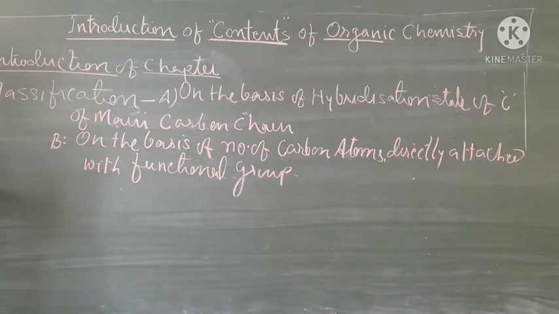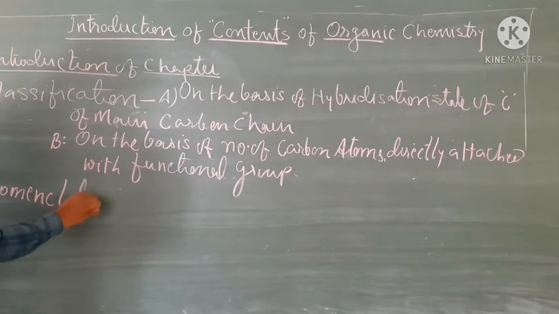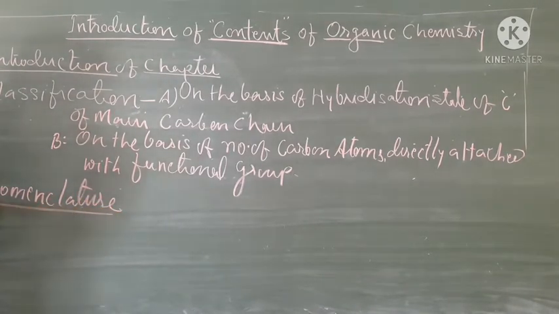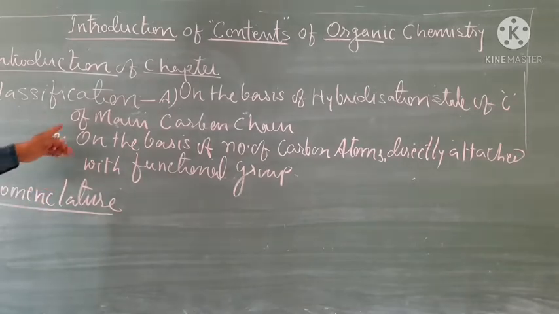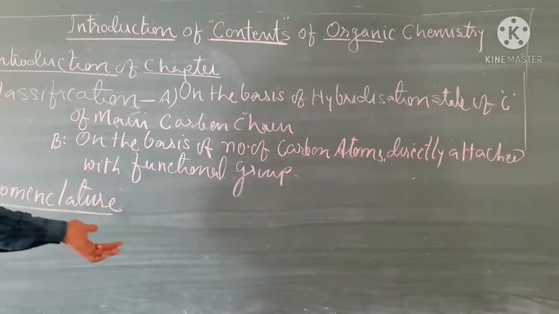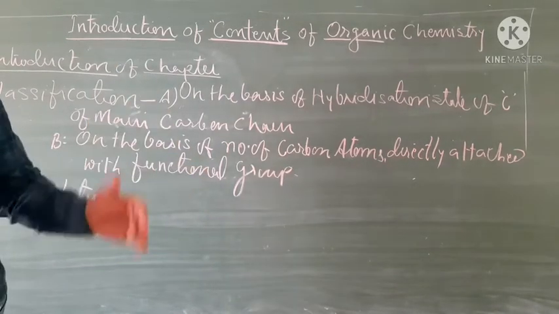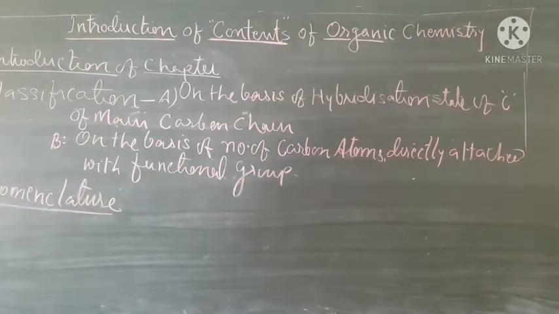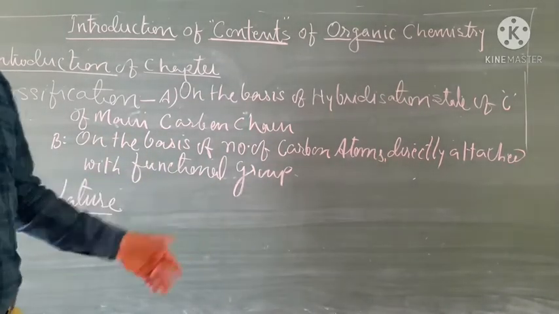The third one is nomenclature. Student, it plays the most important role. Okay, it is because we must know the names of the organic compounds which we are using. So it is necessary very first to know their names properly.